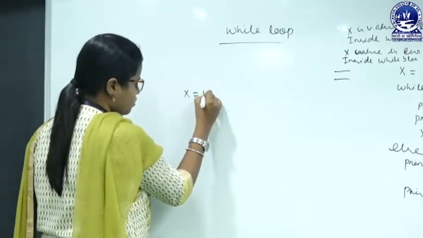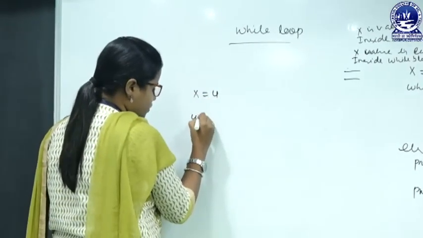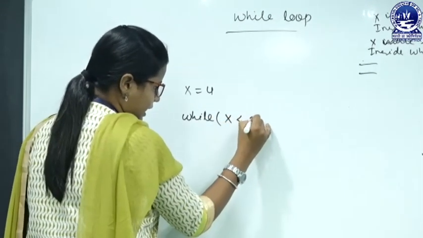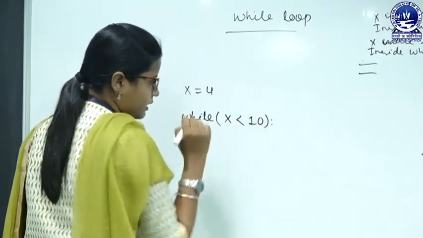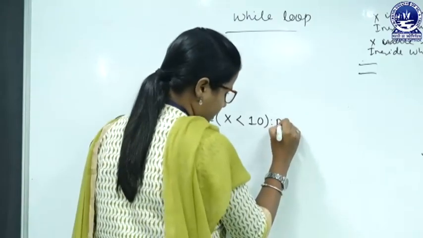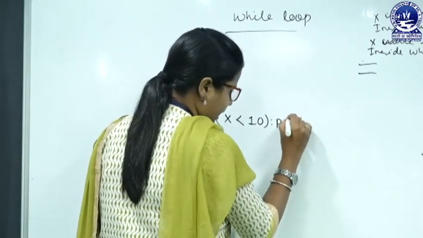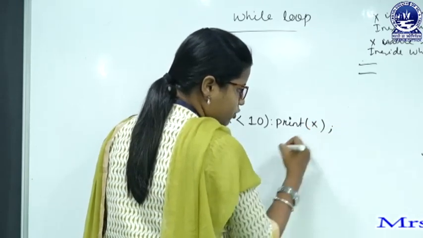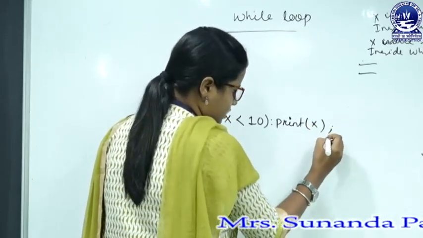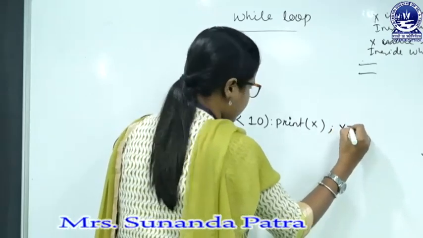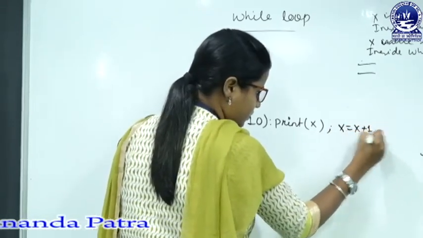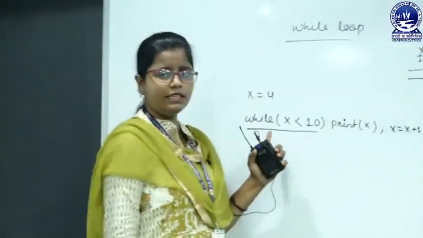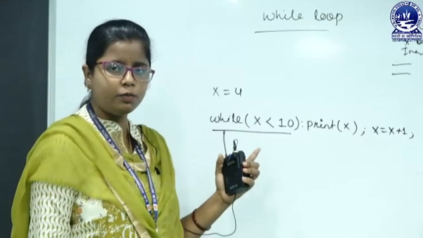Suppose x equals 4, we have to check the condition. So, while x is less than 10, suppose, then colon, then after that print the value of x, we have to use a semicolon, then x equals x plus 1. So, this is the shorthand while loop. So, this is our syntax for shorthand loop statement.